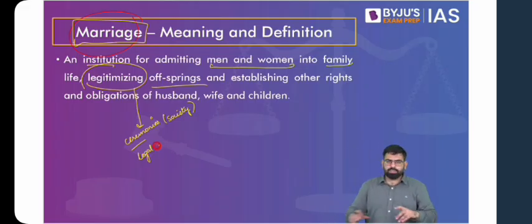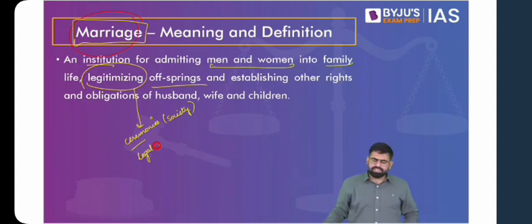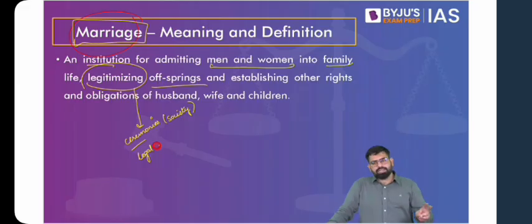Now, if a boy and a girl get married and have offspring in the future, because now it is not necessarily the case. If you look at this definition, it will look a little old. Why? Because giving birth to children is not the only function of family, and it is increasingly seen that a lot of couples do not go for children. Also, in this bond of marriage, both the parties, the girl and the boy, have certain rights and obligations with respect to each other and with respect to this institution of marriage.